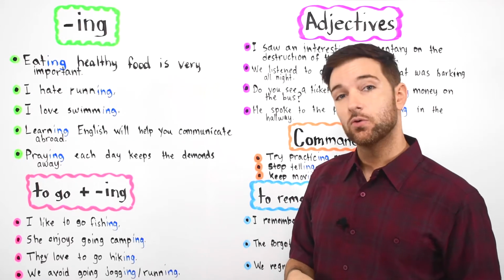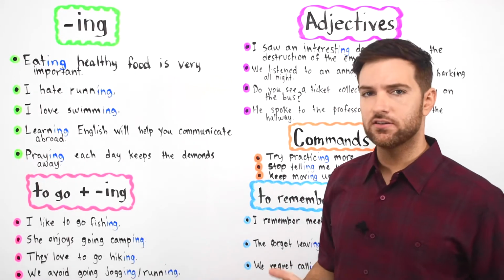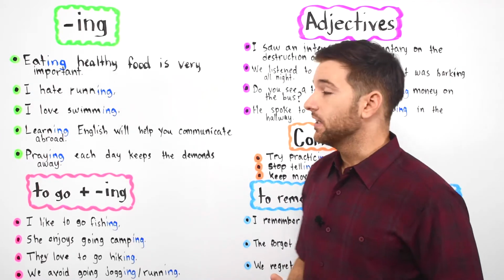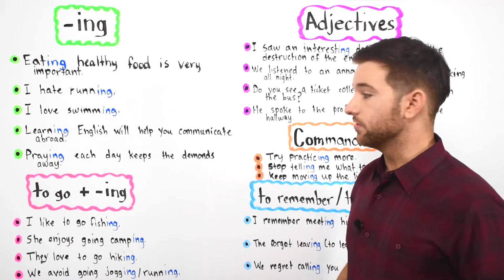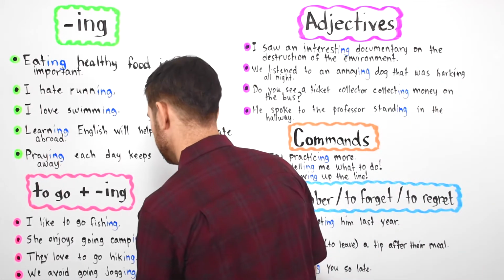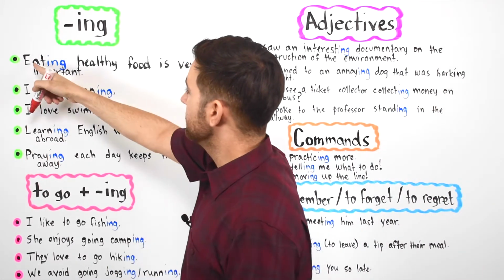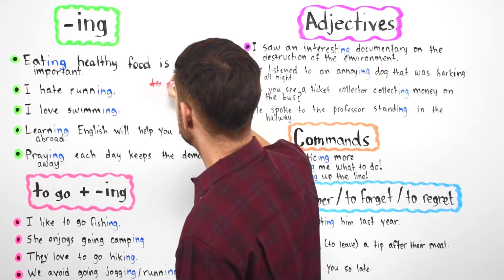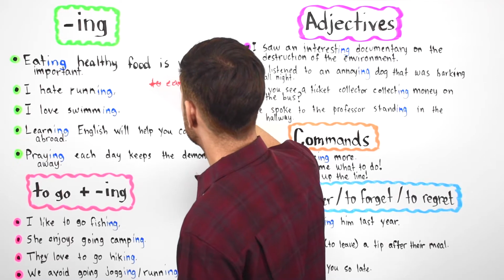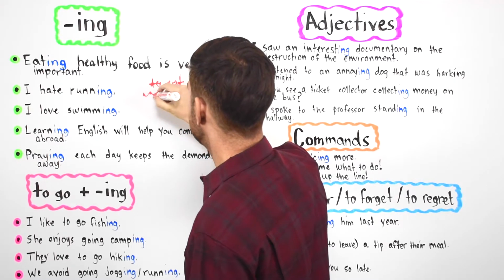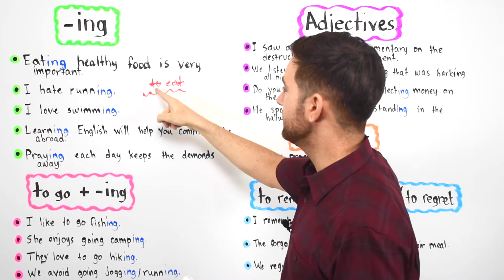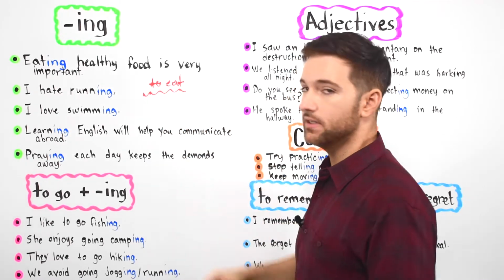So we're going to look at some examples today and you'll understand. It will be easy for you. So let's begin. In our first example, we're going to look at the verb to eat. I'll go ahead and write it for you, so you can see that we have to eat here. Now, this is the infinitive form, to eat. I know this looks bad, but this is T-O-E-A-T, to eat.